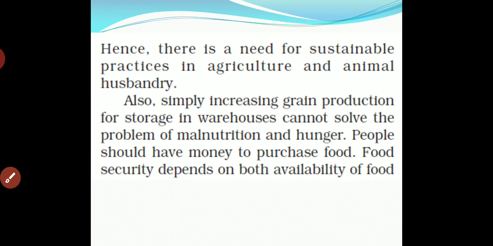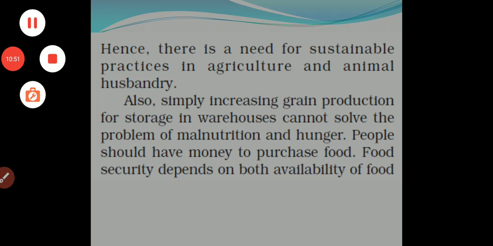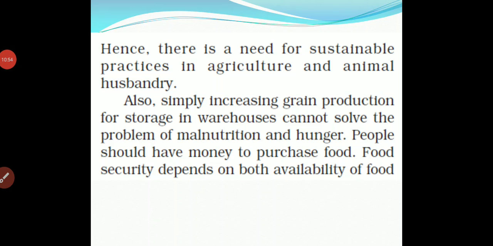Hence, there is a need for sustainable practice in agriculture and animal husbandry for sustaining many things. Also, simply increasing grain production for storage in warehouses cannot solve the problem of malnutrition and hunger.